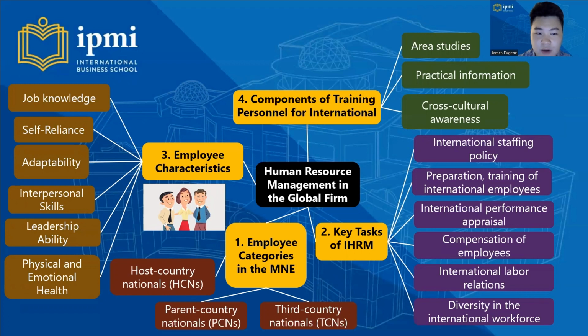Number 3, employee characteristics, that consist of job knowledge, self-reliance, adaptability, interpersonal skills, leadership ability, and physical and emotional health. And number 4, components of training personnel for international assignments, that consist of area studies, practical information, and cross-cultural awareness.